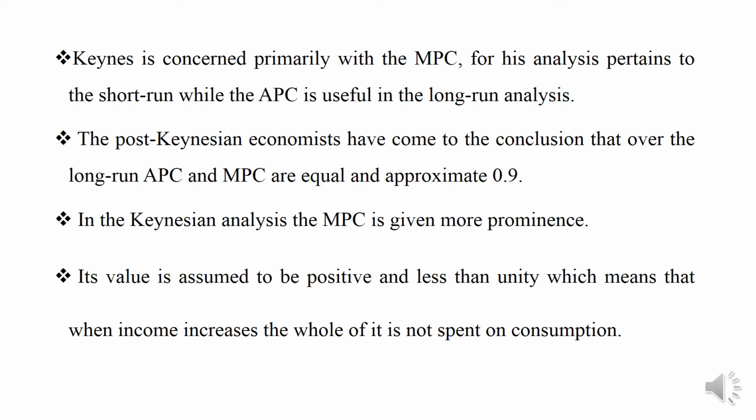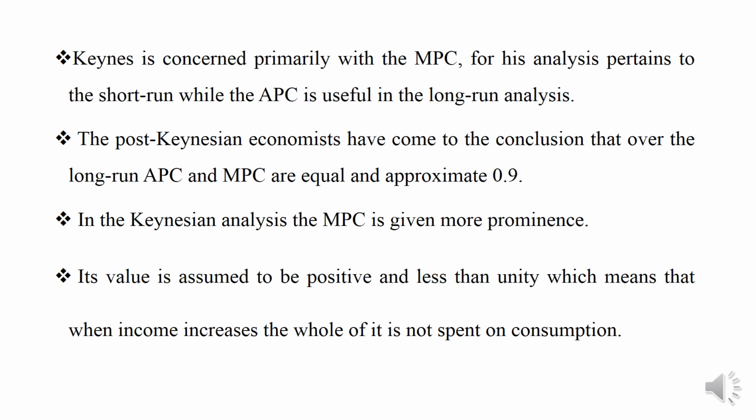Marginal propensity to consume pertains to the short run, and average propensity to consume is useful in the long run analysis. The post-Keynesian economists have come to the conclusion that over the long run, the average propensity to consume and marginal propensity to consume are equal and approximate 0.9.